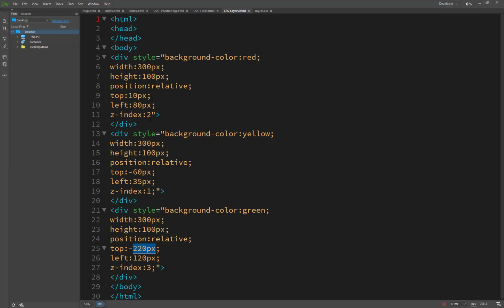Top is used from top to bottom, and this is the gap between this border, 10 pixels. A minus value goes from the bottom to the top.